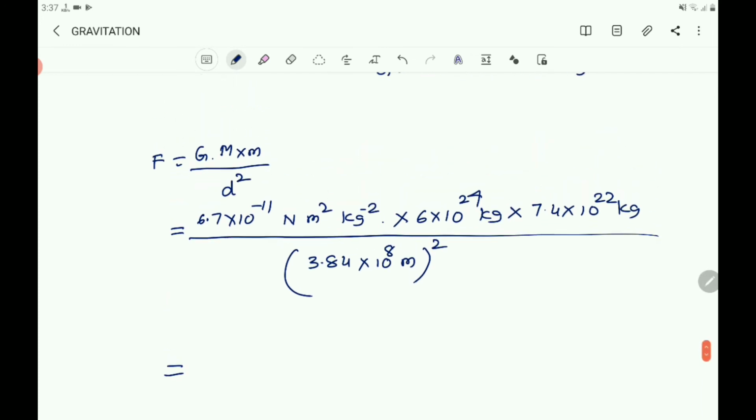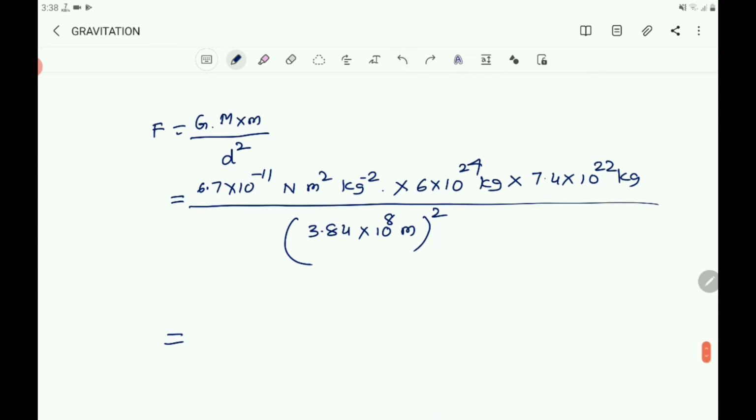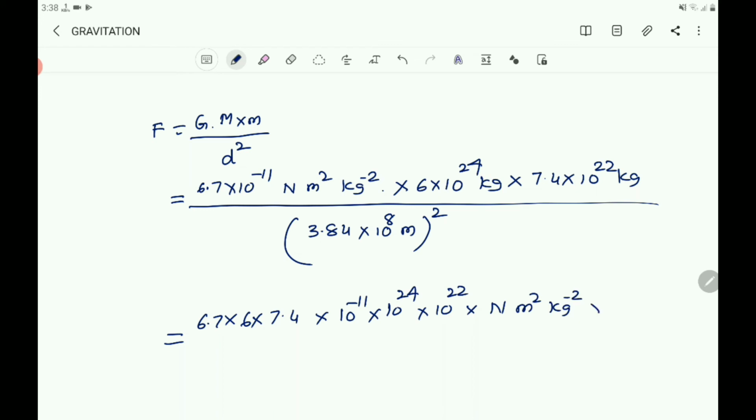So you take 6.7 into 6 into 7.4 together: 6.7 into 6 into 7.4 into 10 power minus 11 into 10 power 24 into 10 power 22 into n m square kg power minus 2 into kg into kg.